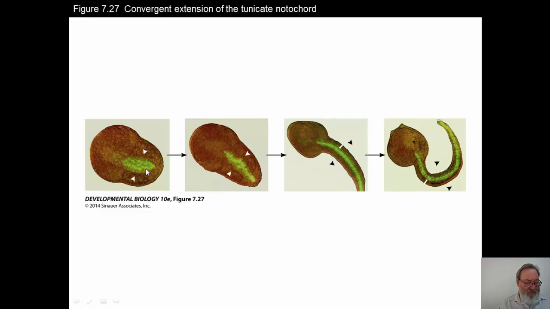This is a green fluorescent protein that illustrates the notochord forming. The notochord acts almost like vertebra, although this does not really have a backbone or any vertebra, but it does have a notochord and it does have a neural tube. It also has a brain on the front end of that neural tube.